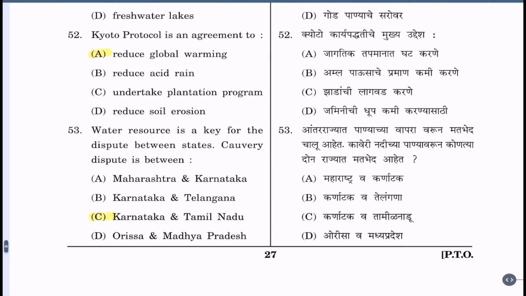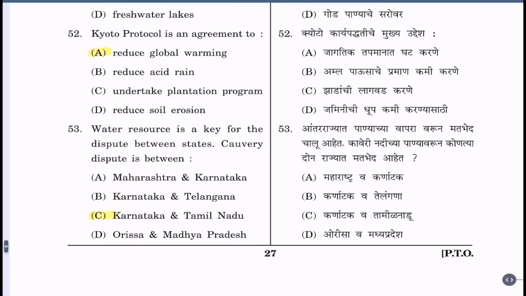Question 52. Kyoto Protocol is an agreement to A. Reduce global warming, B. Reduce acid rain, C. Undertake plantation program, D. Reduce soil erosion. The correct alternative is A. To reduce global warming. That is, Kyoto Protocol is an agreement to reduce global warming.